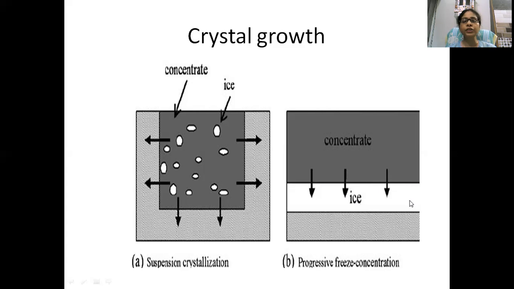You can see in the picture the ice formed in the progressive freeze concentration is of very large size, so we can very easily isolate, we can very easily separate the ice, and we can make our product concentrated, whereas in suspension crystallization very small ice crystals are formed, so the separation process is quite difficult. So progressive freeze concentration is very important in terms of separating the ice crystal from the liquid food product and getting the food in a more concentrated form.